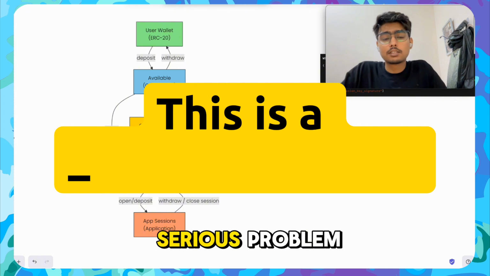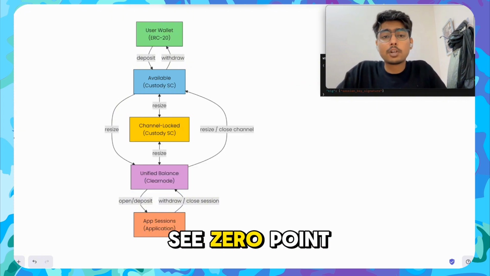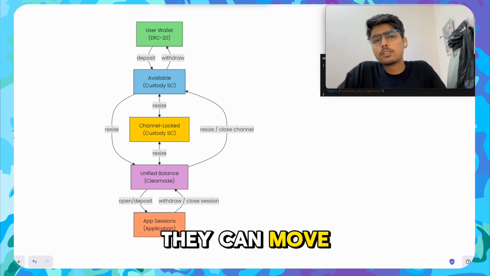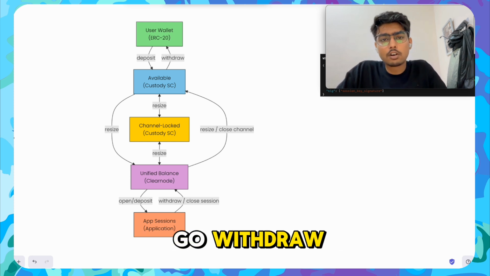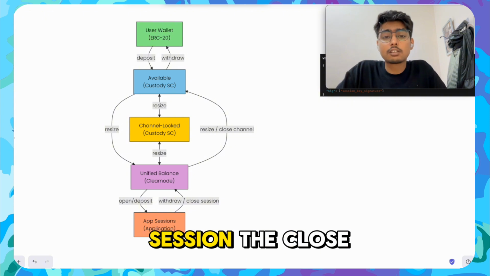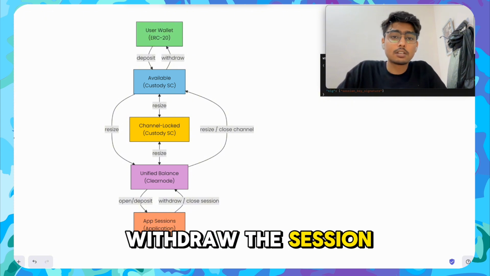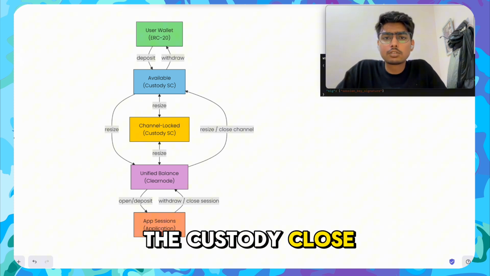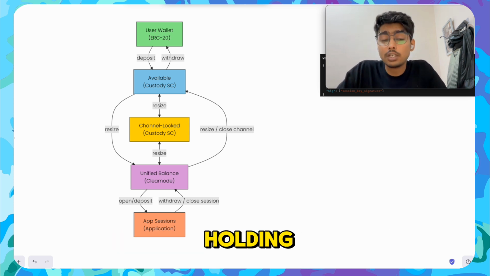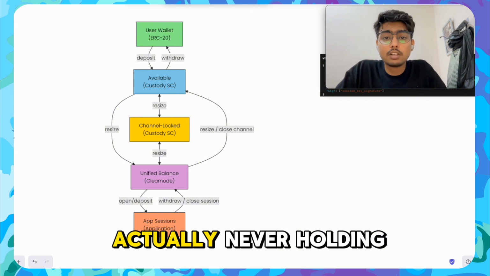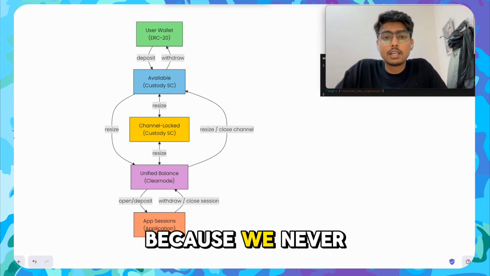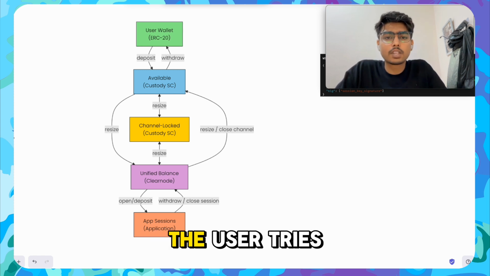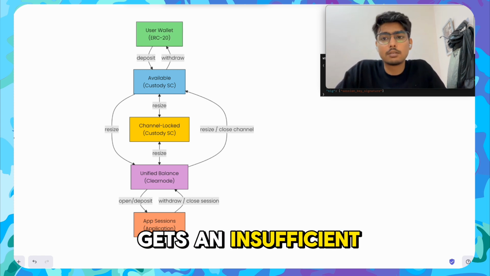Here is why this is a serious problem. When the user deposits and sees 0.5 USDC in their unified balance, everything looks fine. They can create a Lightning Node session, they can move funds around inside the session, and then they go to withdraw. When they close the session, close the channel and call withdraw, the session will call custody.close on chain. The custody close releases whatever the channel adjudicator was holding, but the adjudicator was never holding anything because we never actually locked the funds there. So the transaction confirms, releases nothing, and the user tries to withdraw and gets an insufficient balance error.